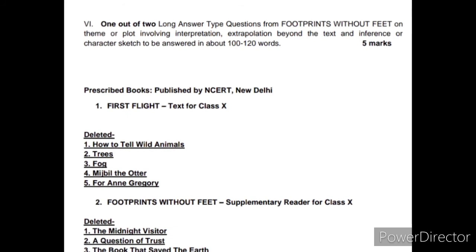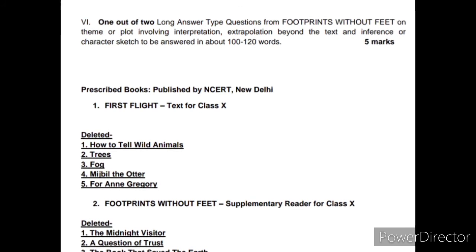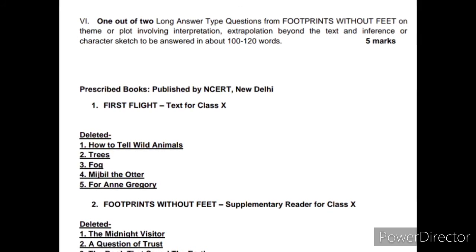I hope now you are clear with your new paper pattern for the academic session 2021. If you have any doubt, do share it in the comment box.